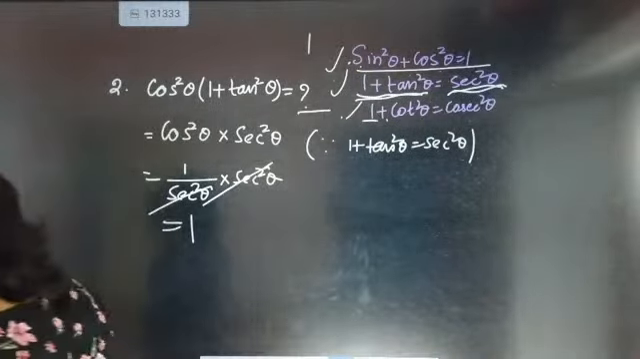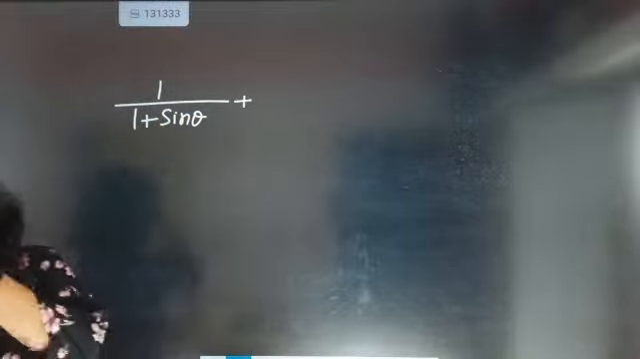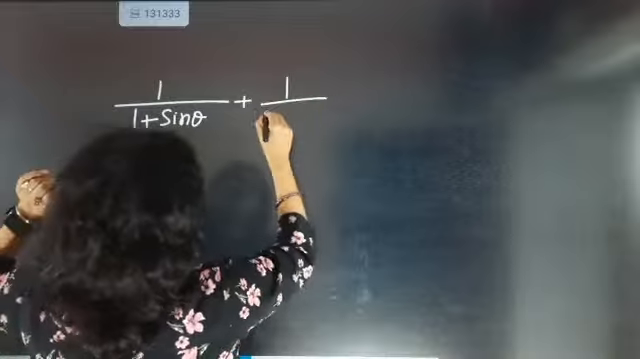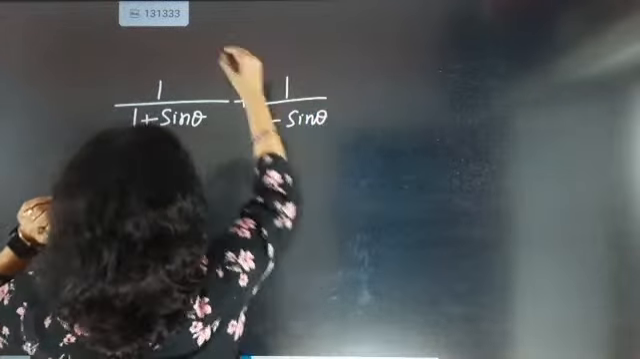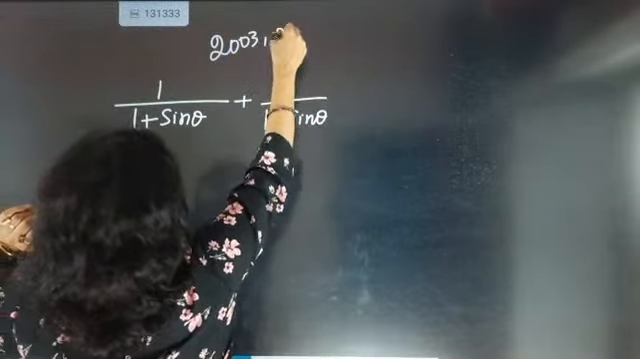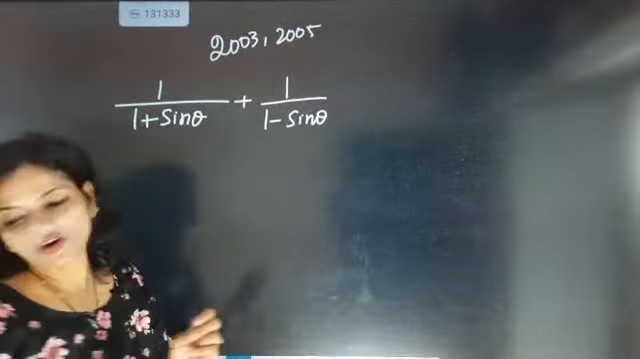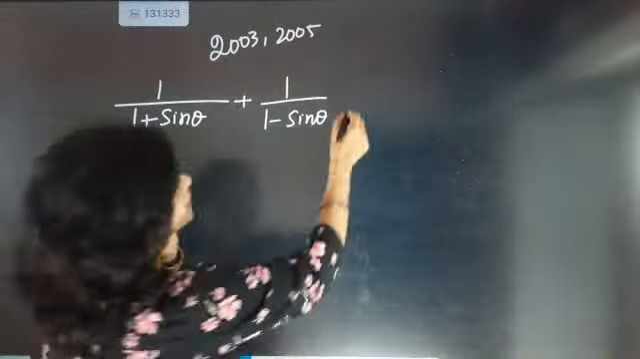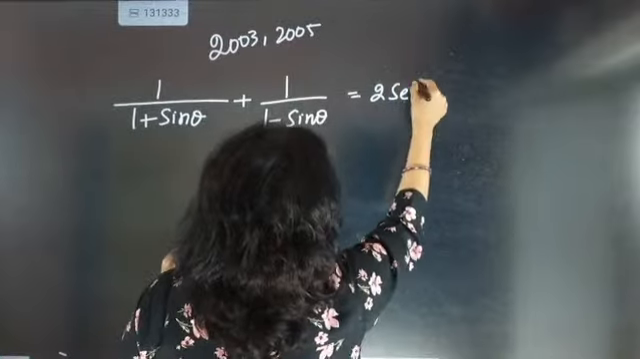Okay. Now let's see. One question is there. This question came in CBSE. This question is a very, very important question. This question is an old question, and it already came. Saru, I want you to prove this question, beta. It's a very important question. 1 by 1 plus sine theta plus 1 by 1 minus sine theta equal to 2 secant square theta.